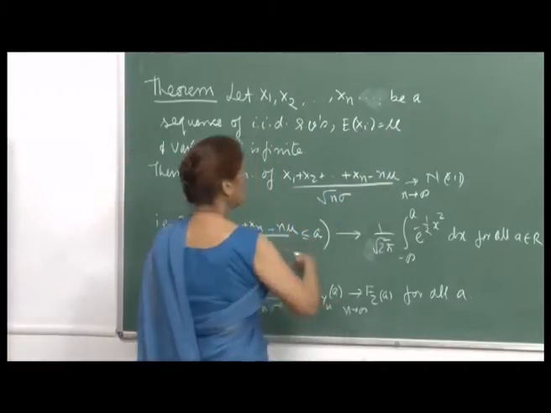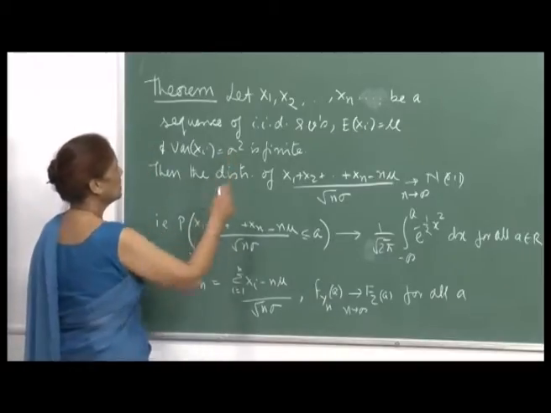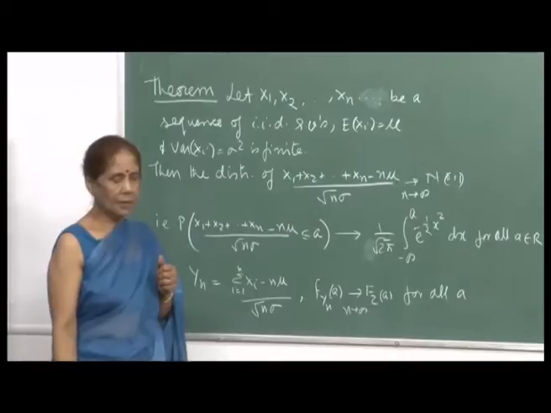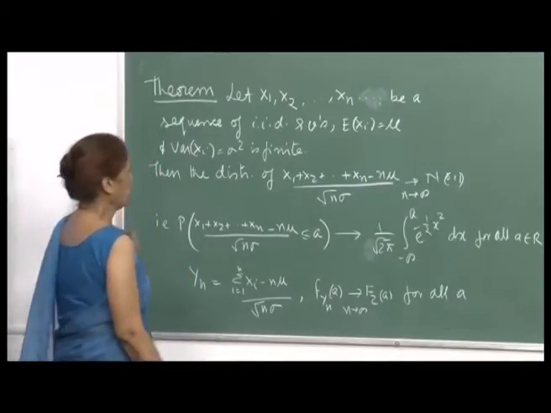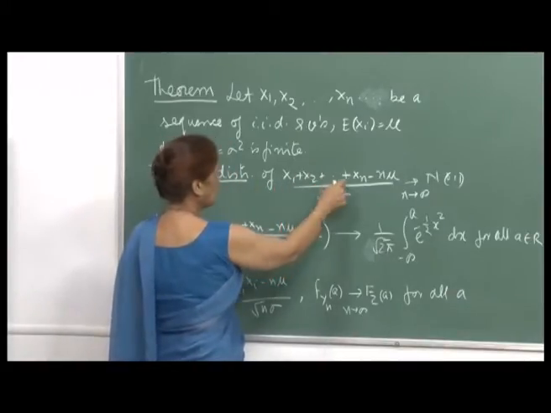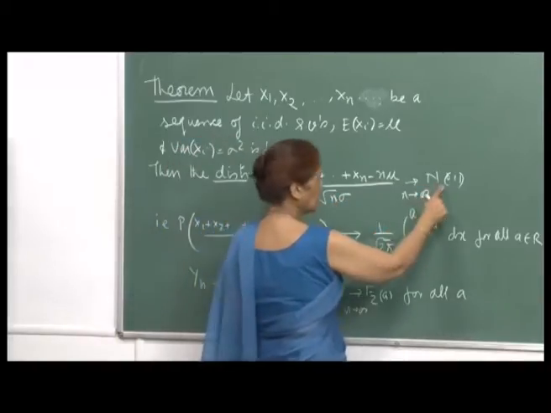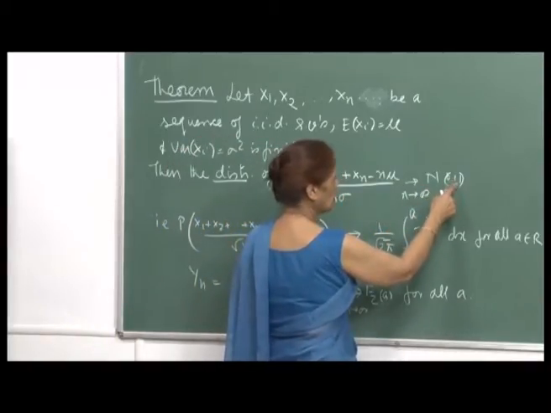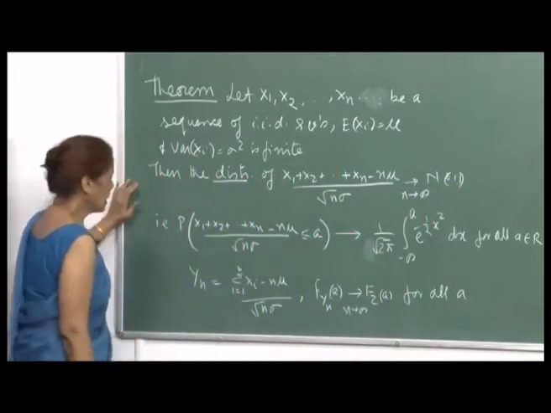So, we do not have to separately say that mu is also finite. It is enough if you say that the variance is finite, then it implies that the mean also exists. Then, this is important, the distribution of x 1 plus x 2 plus x n minus n mu upon root n sigma converges to the standard normal distribution 0, 1 as n goes to infinity.